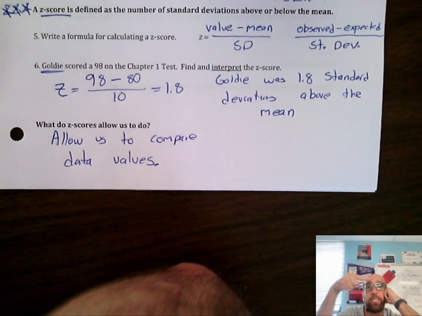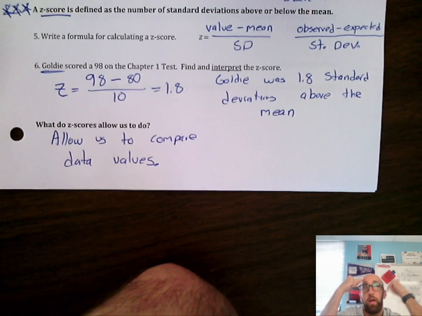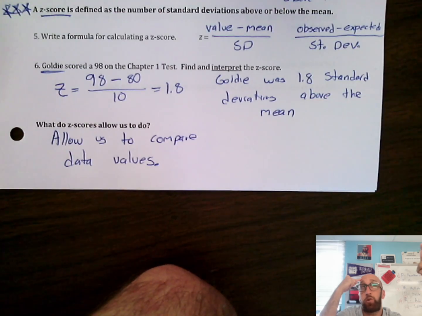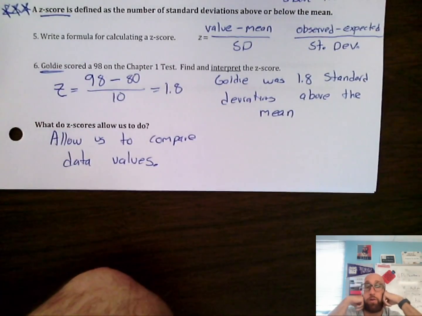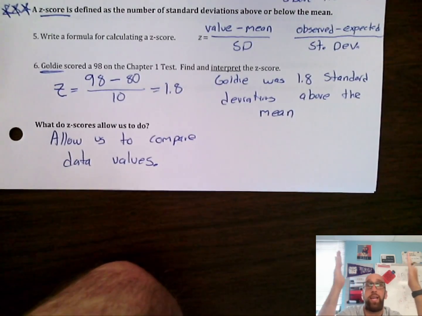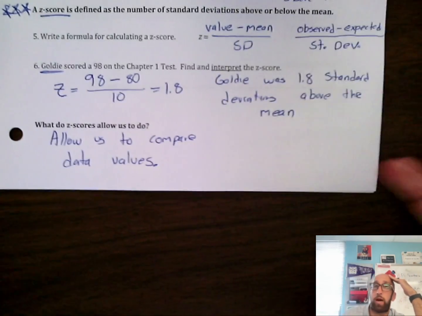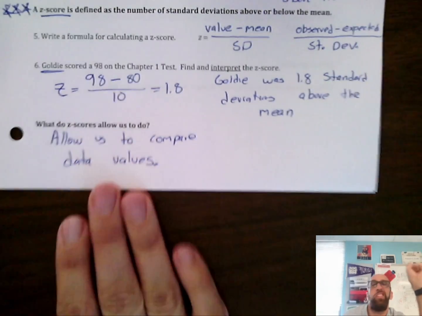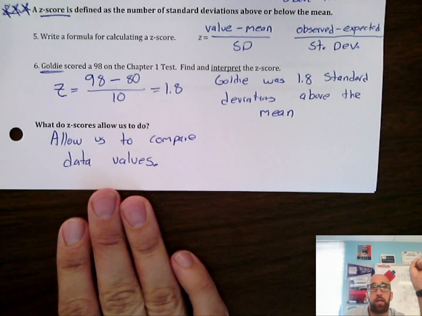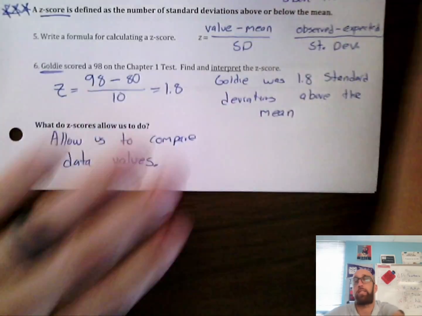You could calculate a z-score for your ACT. Your friend can calculate their z-score for the SAT. And once you have z-scores, you can compare those directly to figure out who is better, okay? And we'll do that more later in this packet. So if you don't really understand what they're for, just wait, because we'll have problems on that. All right, let's go to the next page.